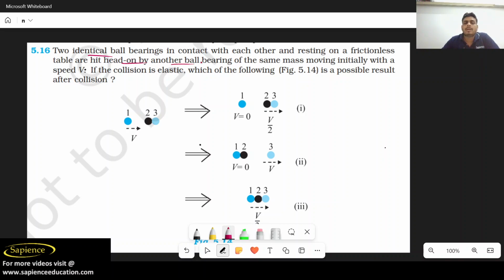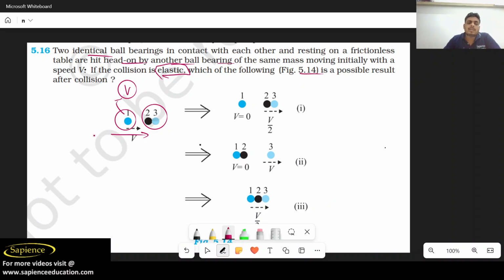hit head on by another ball. So here, this is the first ball, and these are the two identical balls, and they are hit by this ball with the same mass, moving initially with a speed of v. So it has an initial speed of v. If the collision is elastic, which of the following figures 5.14 is a possible result?